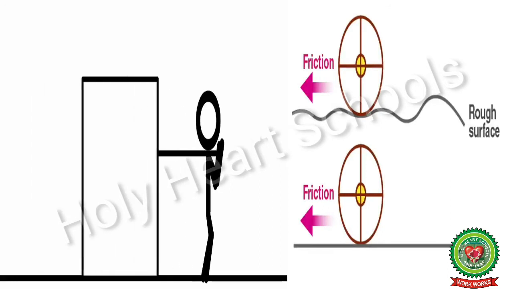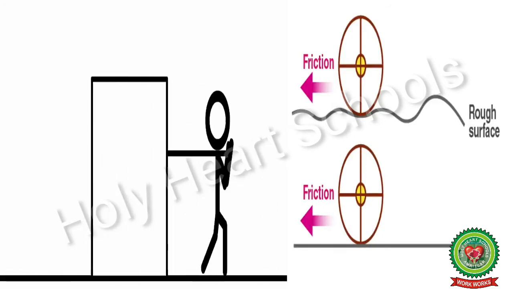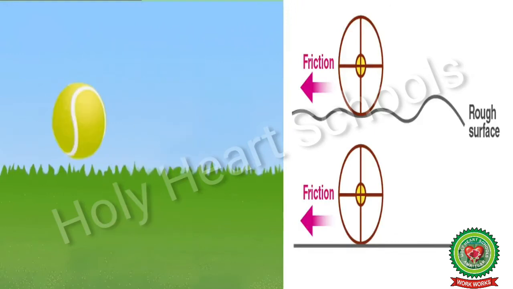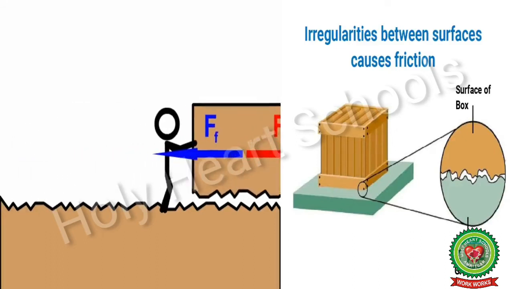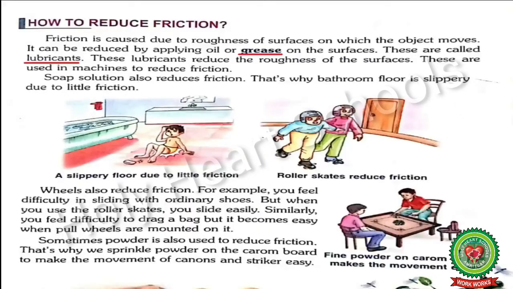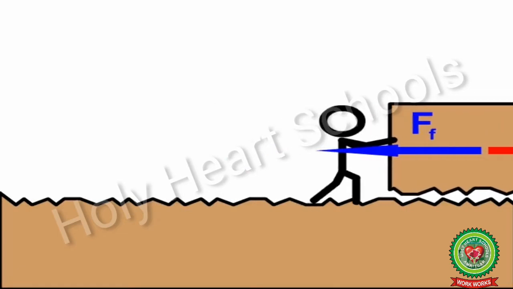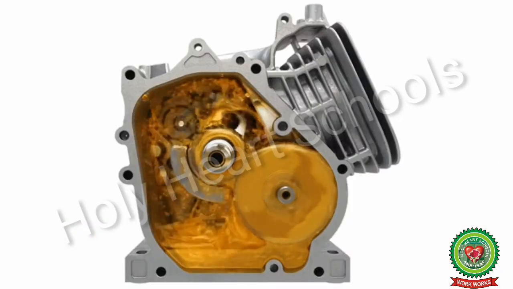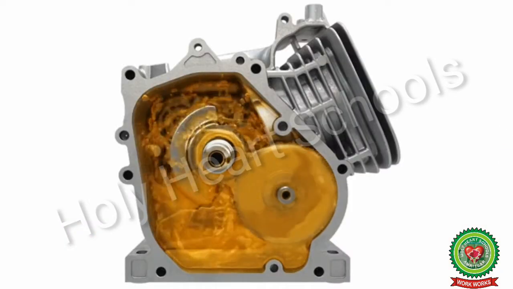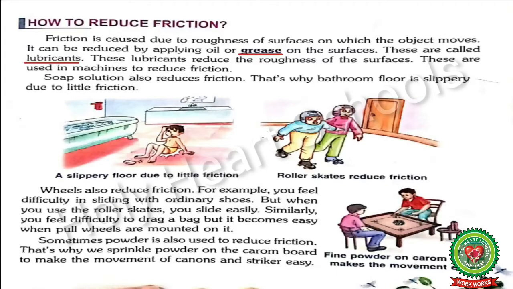In addition to this, a smooth surface has fewer irregularities that stop the moving object, whereas rough surfaces have more irregularities. Now come to the next topic, how to reduce friction. Friction is caused due to roughness of the surface on which the object moves. It can be reduced by applying oil or grease on the surfaces. These are called lubricants. These lubricants reduce the roughness of the surfaces. These are used in machines to reduce friction.